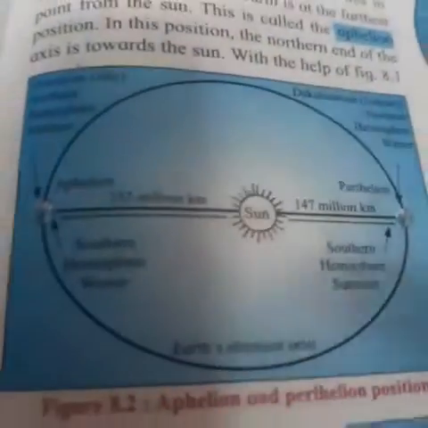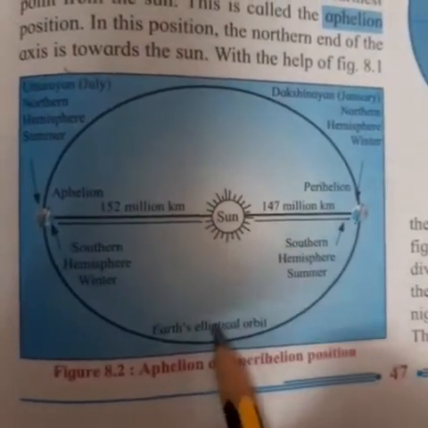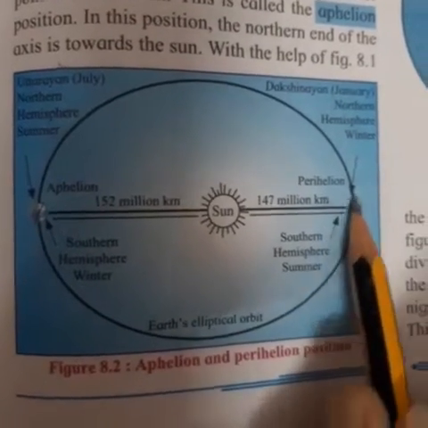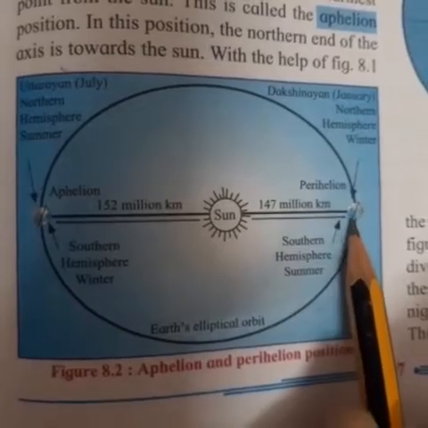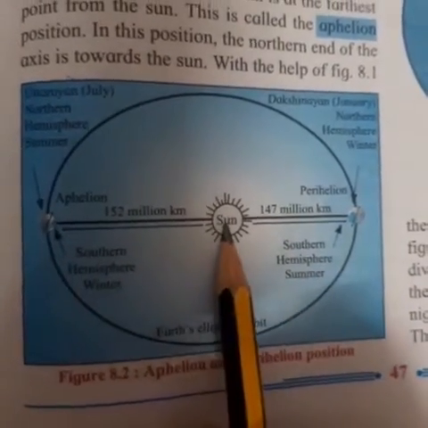Now they have given this figure of aphelion and perihelion position. Now this is the earth's elliptical orbit. This is the southern hemisphere summer part. This is the perihelion and this is the sun.